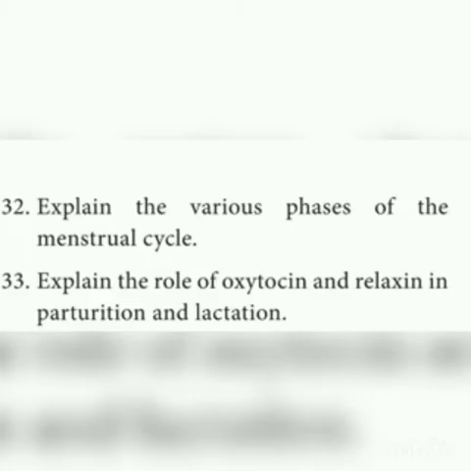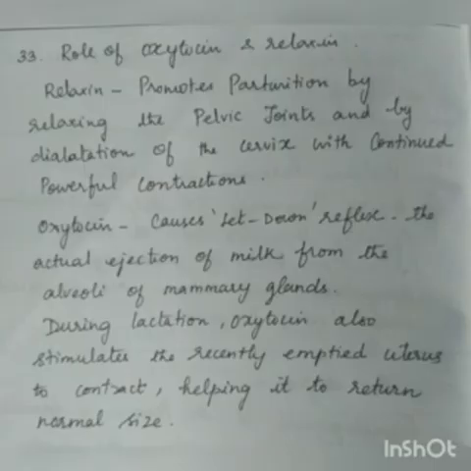Next question: what is the role of oxytocin and relaxin in parturition and lactation? Oxytocin causes the let-down reflex.